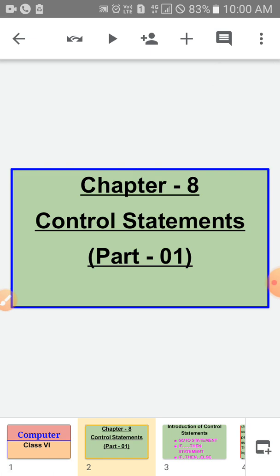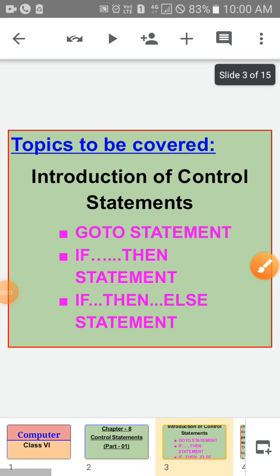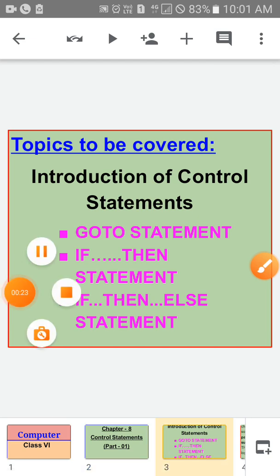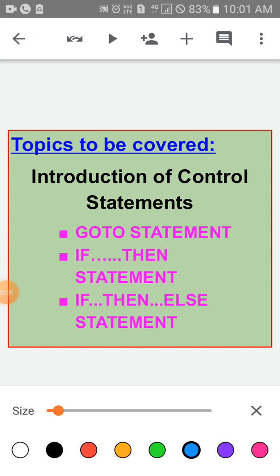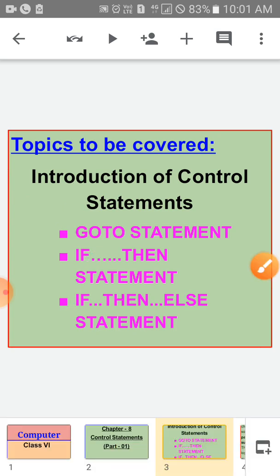Children, today we will start a new chapter, number 8, Control Statements, part 1. In this chapter, we will cover the following topics: introduction of control statements, the go-to statement, the if-then statement, and lastly the if-then-else statement. Okay, children?